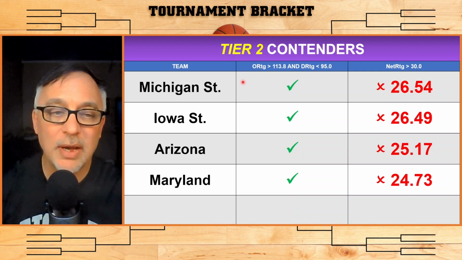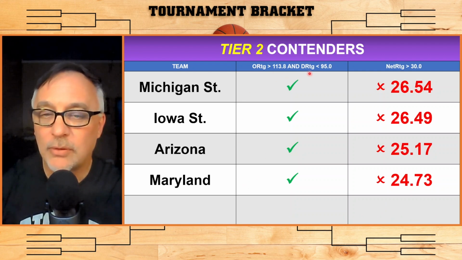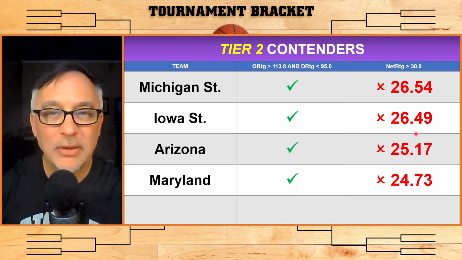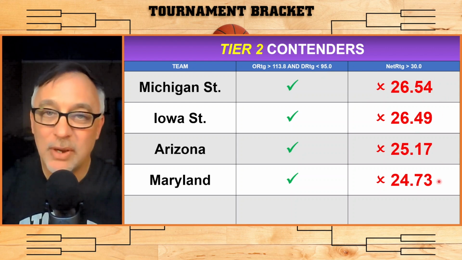We have Michigan State, Iowa State, Arizona, and Maryland. They all 4 satisfy the first condition. They did not satisfy the net rating above 30.0, but their net ratings are in the mid-20s, which is, again, very good for a net rating.